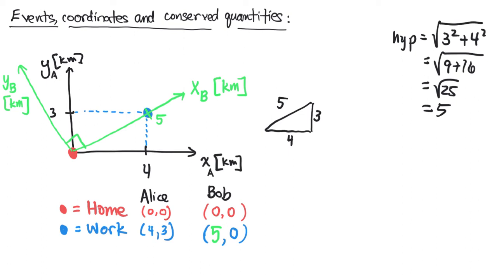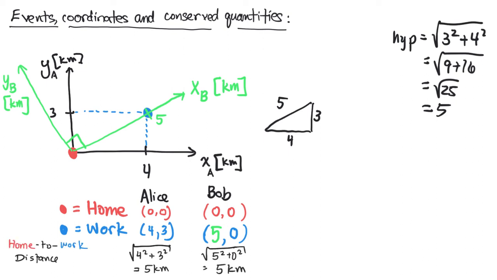We can write down the distance between home and work for Alice and the distance between home and work for Bob. In particular, for Alice, she would say that home and work are separated by 4 kilometers in x and 3 kilometers in y. So when I do the square root of 4 squared plus 3 squared, I find that work is 5 kilometers away from home. Bob also finds 5 kilometers, but for a different reason. He says, my work is 5 kilometers away in x and no kilometers away in y, but my work is still 5 kilometers away. So they agree on that quantity.